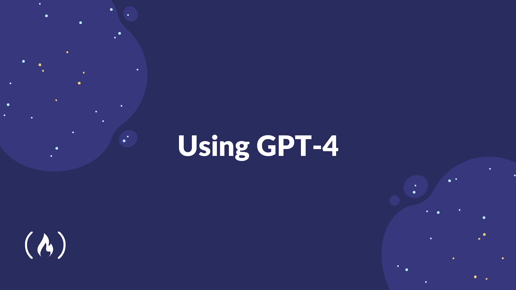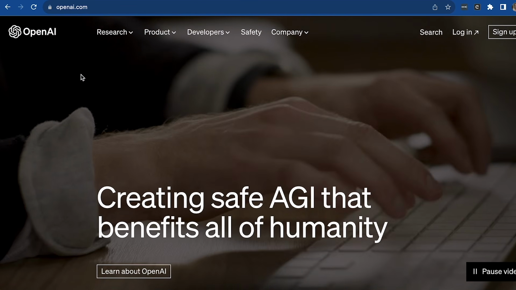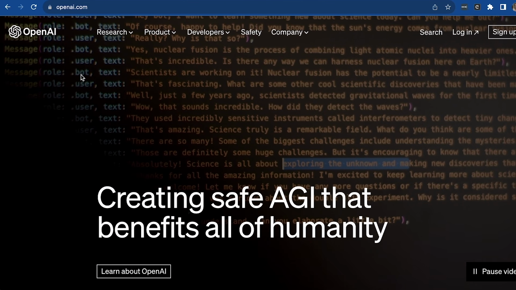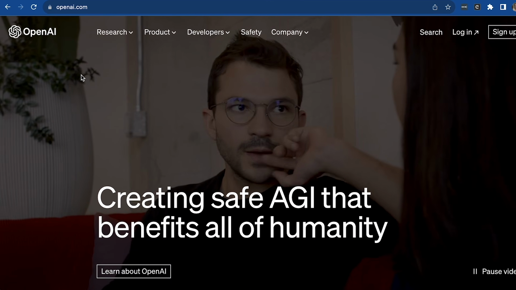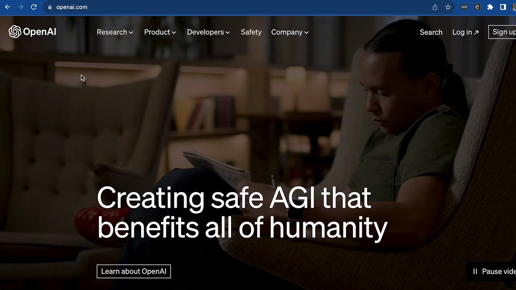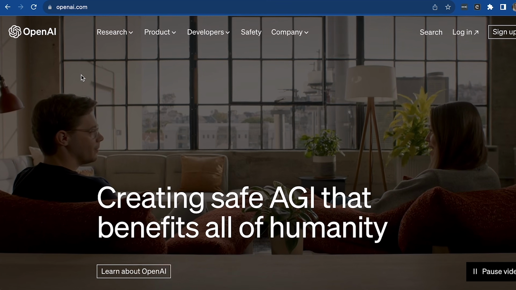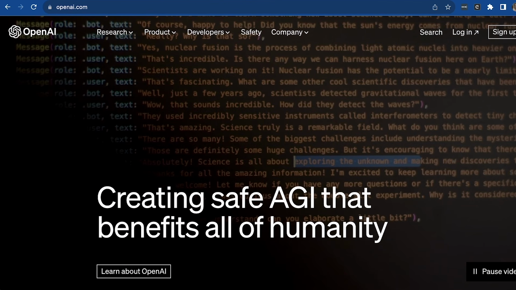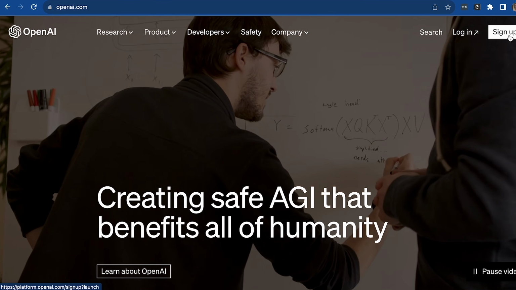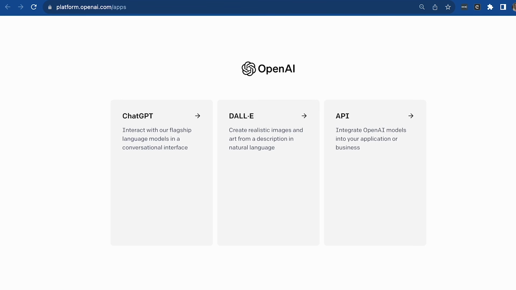A quick intro to using ChatGPT by OpenAI. As I said, in this course for the examples, I will be using ChatGPT's GPT-4 model. In order to follow along, or just to understand how we are going to be using the platform, please head over to openai.com and go ahead and sign up. I've already signed up, so I'm just going to log in, and that will take me to the platform in which I can choose what I want to interact with.